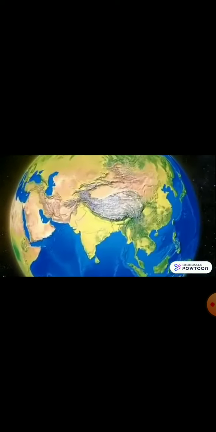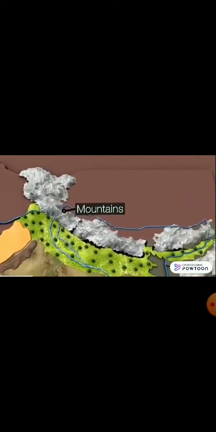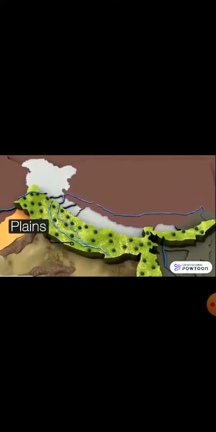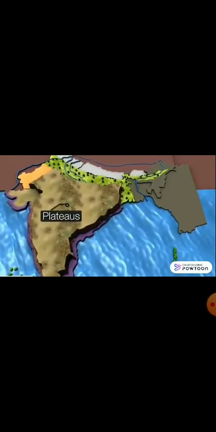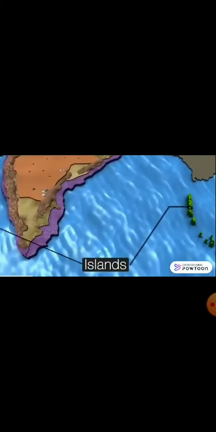Landforms of the earth. Landforms are natural formations of the surface of the earth like mountains, plains, plateaus, deserts, and islands. These are called landforms.